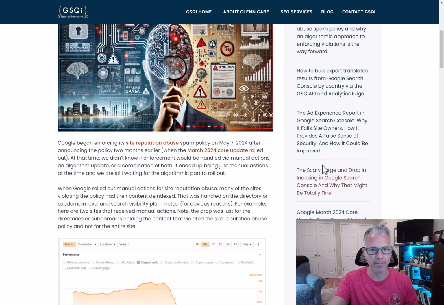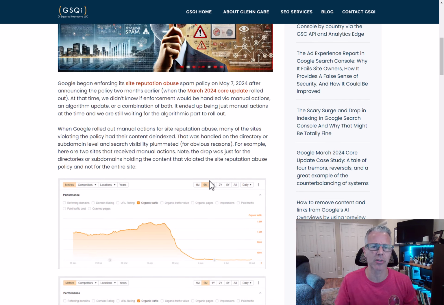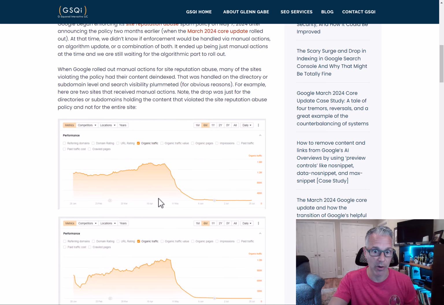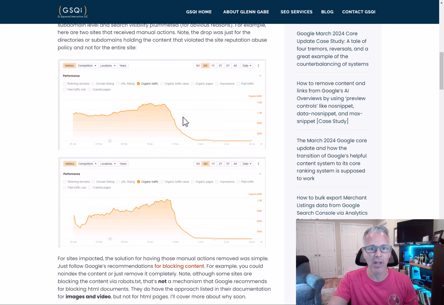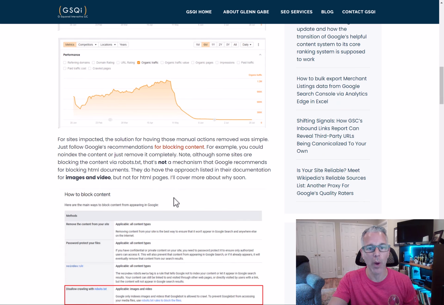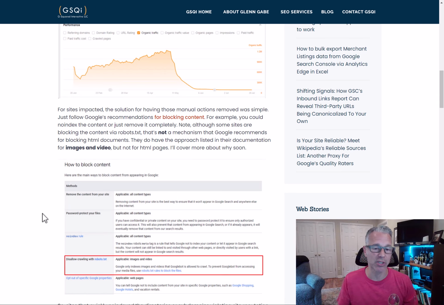manual actions to start. And for those sites that received manual actions, those areas of the site, whether it was a subdomain or directory, let's say holding coupons or deals or whatever it may be, they got hit really hard. As you can see here, these are just two examples, huge drops in search visibility when that happened. The way to get around that is pretty simple, is to basically either block that content, right? So noindex it or remove it, right?